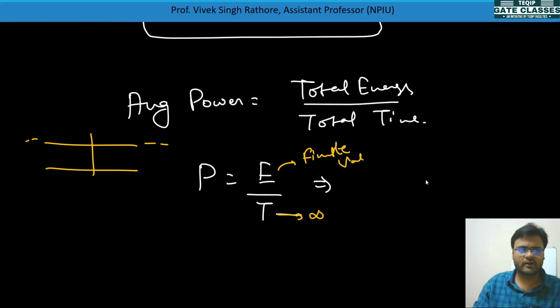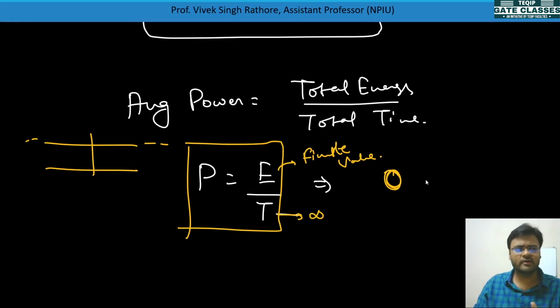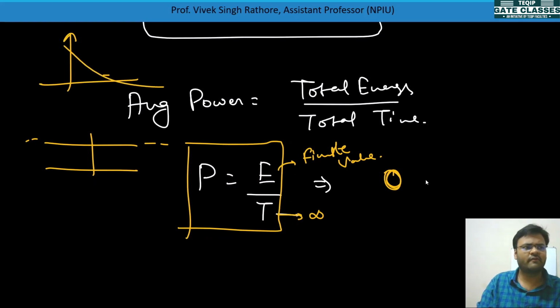Now I think you can understand, this is a formula you know from childhood: power is equal to energy by time. I am telling you that if your time is infinite and energy is finite, your power will be equal to 0 only. Earlier we took some values, till time infinity, but does this value exist till infinity?